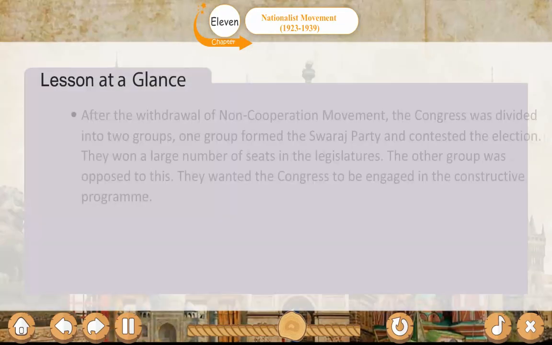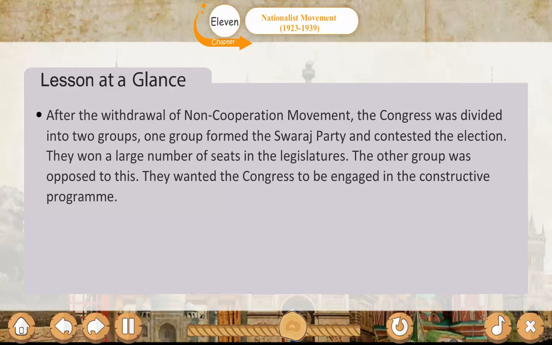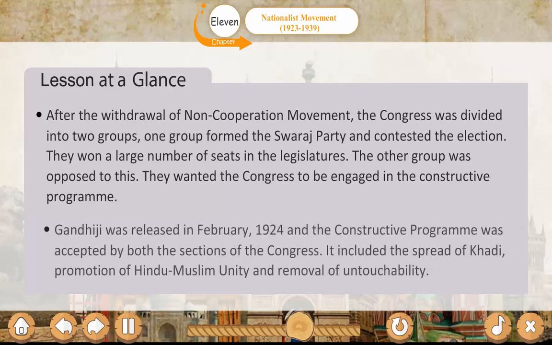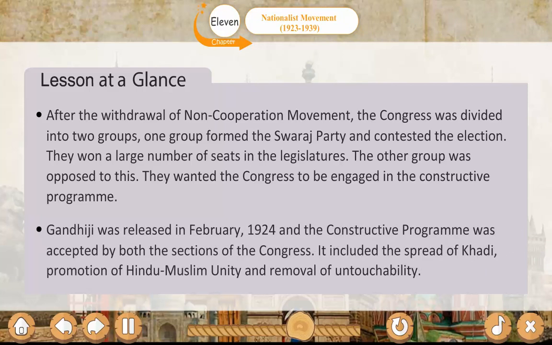Lesson at a glance. After the withdrawal of the non-cooperation movement, the Congress was divided into two groups. One group formed the Swaraj Party and contested the elections. They won a large number of seats in the legislature. The other was opposed to it. They wanted the Congress to be engaged in the constructive program. Gandhiji was released in February 1924, and the constructive program was accepted by both sections of the Congress. It included the spread of Khadi, promotion of Hindu-Muslim unity and removal of untouchability.